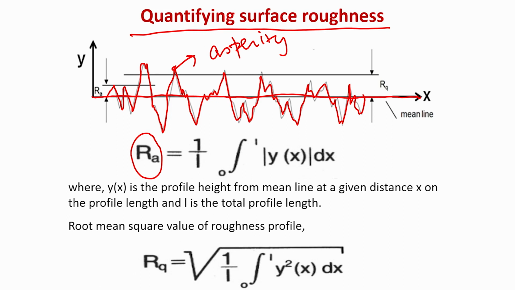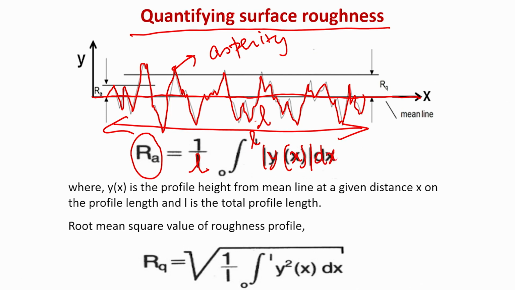Now, the Ra value is determined by 1 upon L, where L is the total sampling length, times the integration from 0 to L of the modulus of y(x) dx. What is y(x)? y(x) is the profile height.